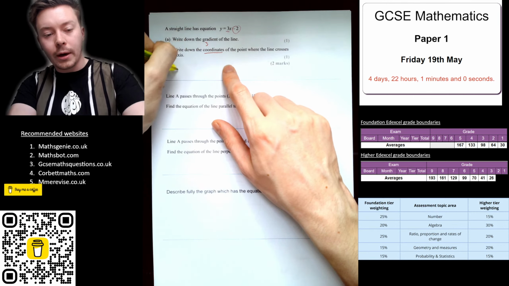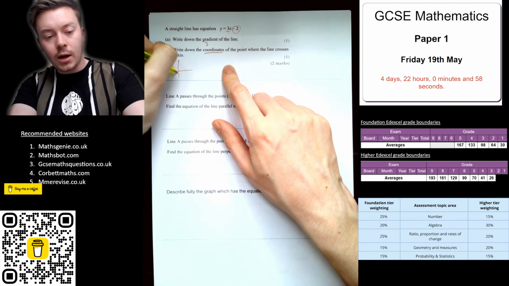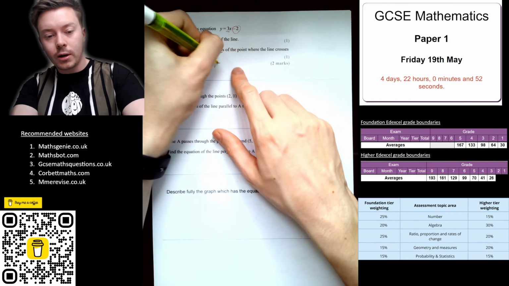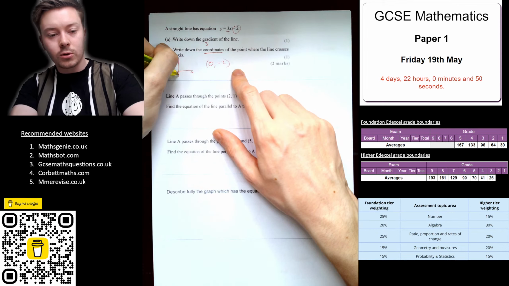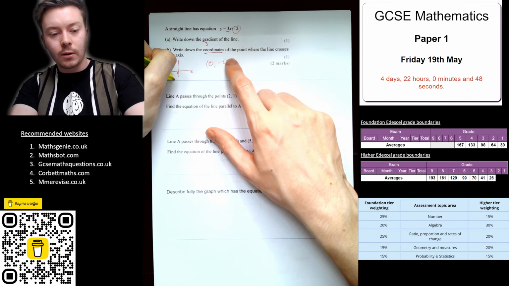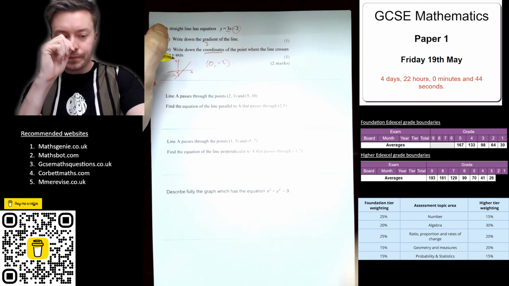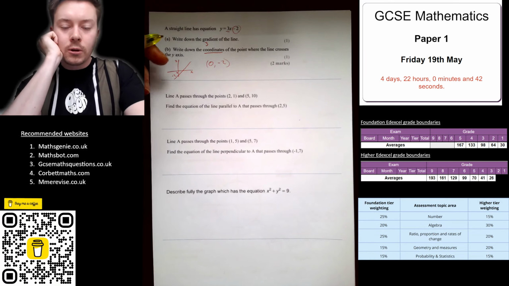If it crosses the y-axis, then your x is going to be 0, and we've just got a height, so it's going to be 0, minus 2. It's going to be crossing down here, and it's going positive, so it's going to be something like this. Okay, well that's minus 2. Okay, super.